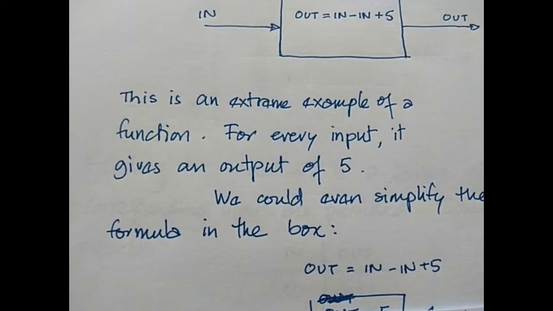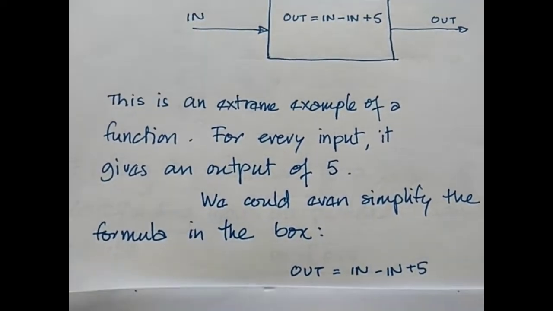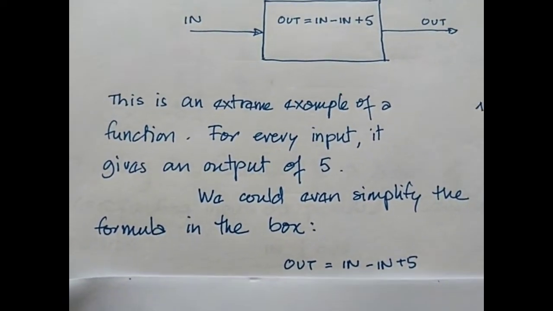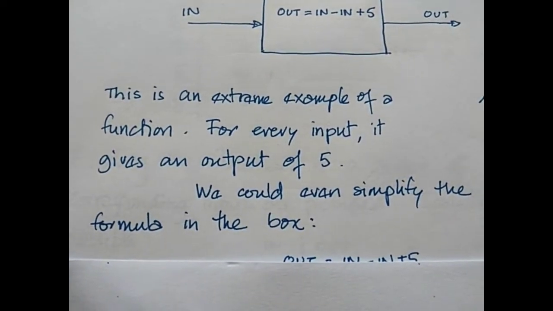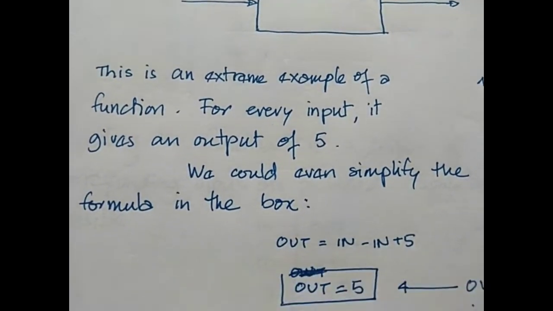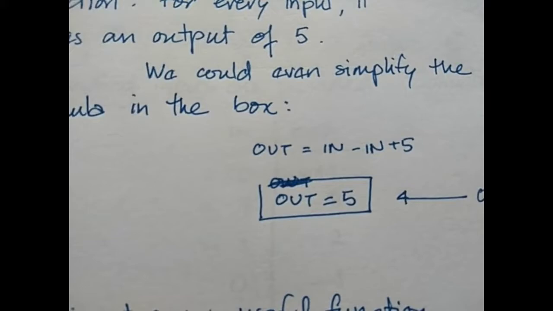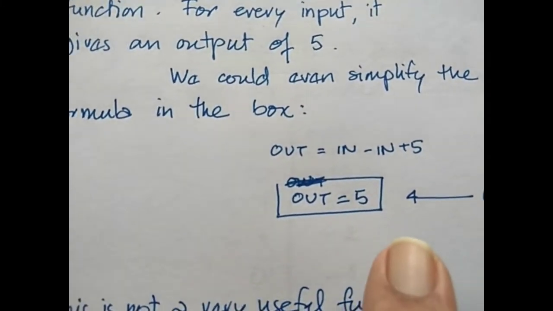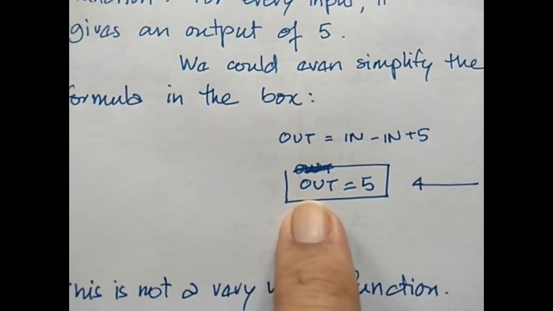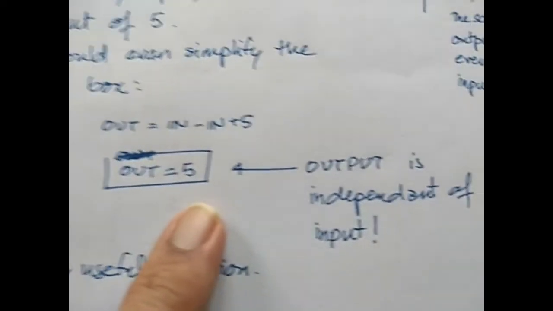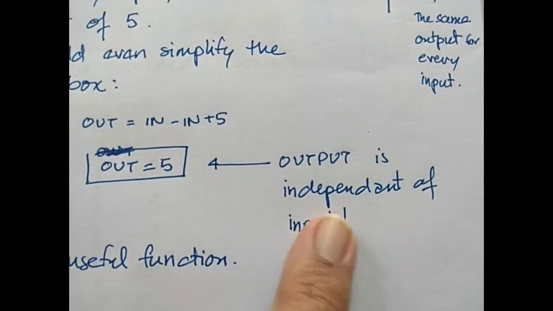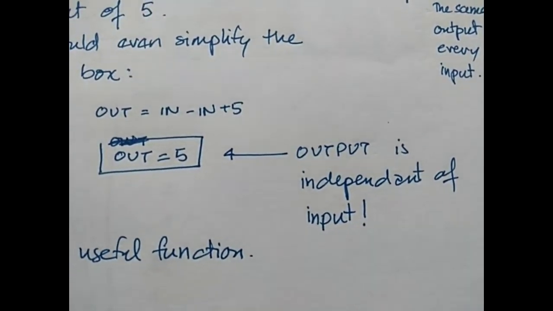This is an extreme example of a function. For every input, it gives an output of plus 5. We could even simplify the formula in the box. This formula in the box is out is equal to in minus in plus 5. And we could just write it as out is equal to 5. Output is actually independent of input. Whatever input you give, you get the same output.